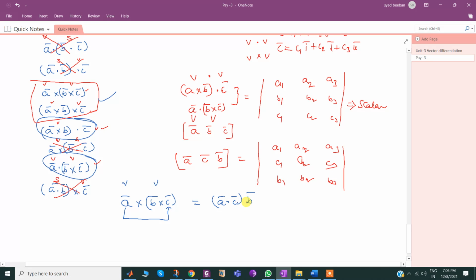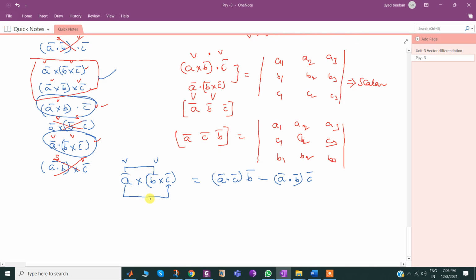Guys, this concept is going to be helpful for you in the next topic, vector identities, so please be careful and attentive. A bar's longest distance is to C bar: A bar dot C bar times the remaining B bar, minus, now change the positions, the shortest, A bar dot B bar times C bar.